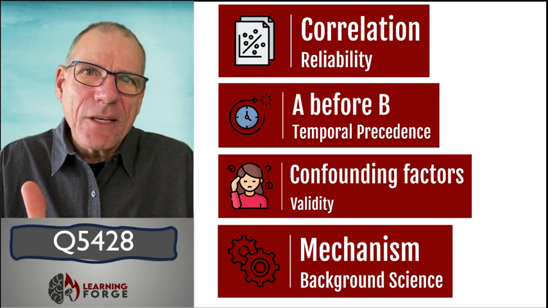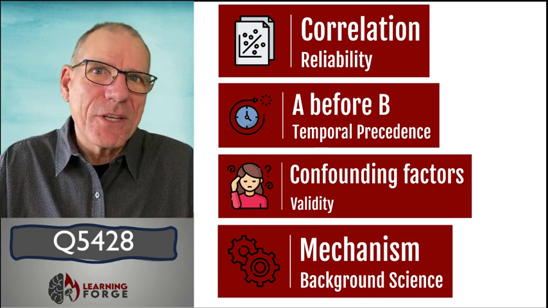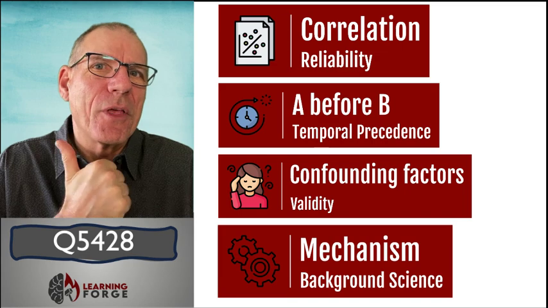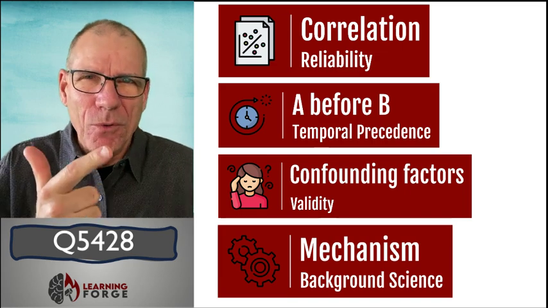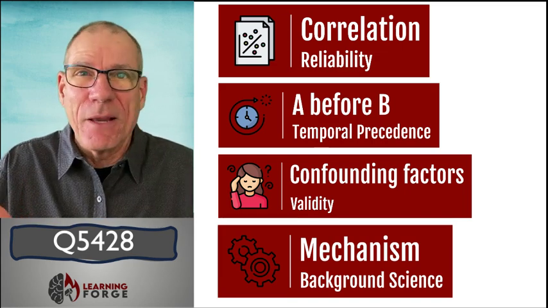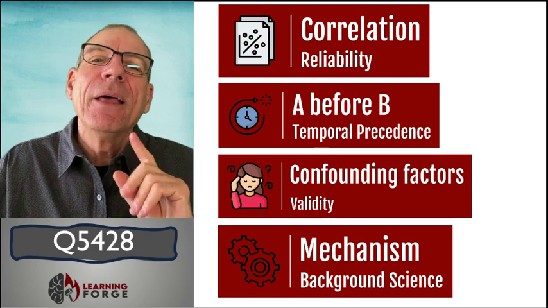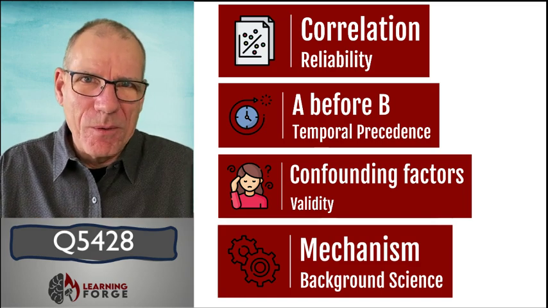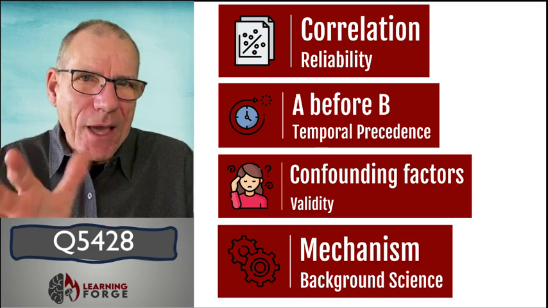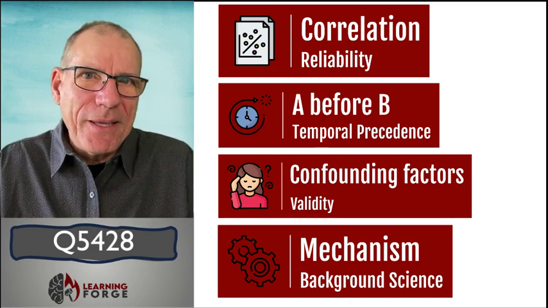smoking causes cancer. So those 4 steps: correlation, we need to show that A comes before B, that we've ruled out confounding factors and bias involved in our experiment, and that we are able to present a credible mechanism. And at that point, you can then say that your correlation is a causation.